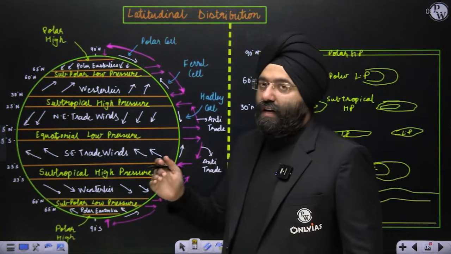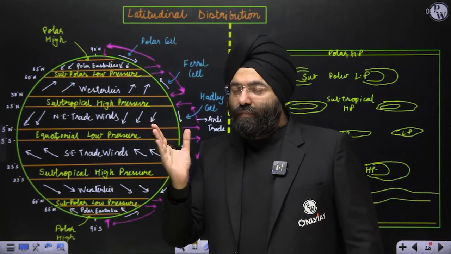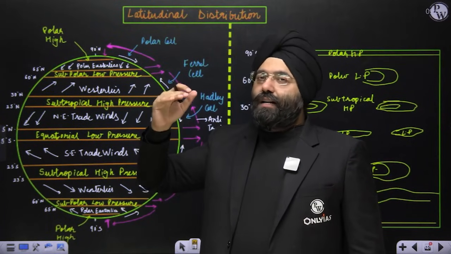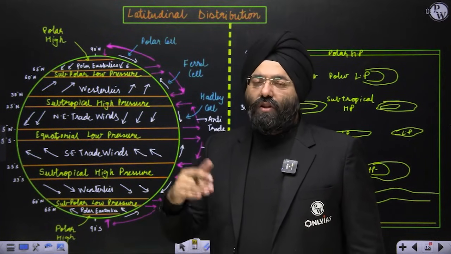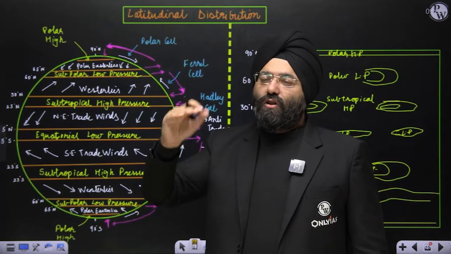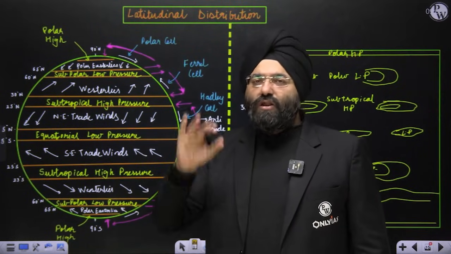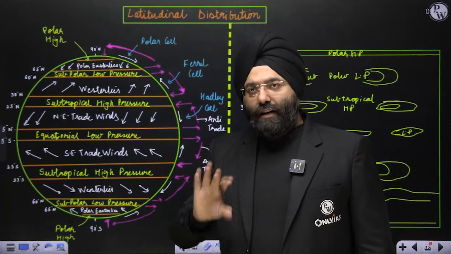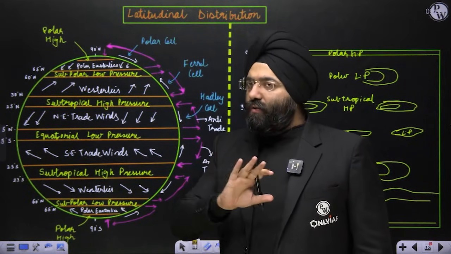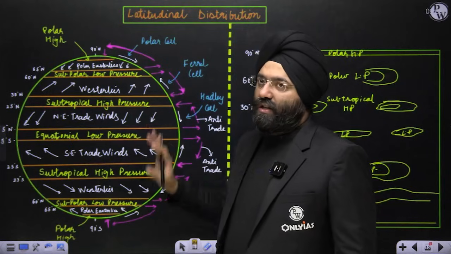Please understand, because of the tilted axis of the earth, during the summer or the winter the sun rays are directly overhead, let us say, over the Tropic of Cancer or Tropic of Capricorn, or for that matter, over the equator. There is shifting of pressure belts also. We will be seeing that also. The shifting happens. It is not fixed. It is just a simple representation that we are seeing here.